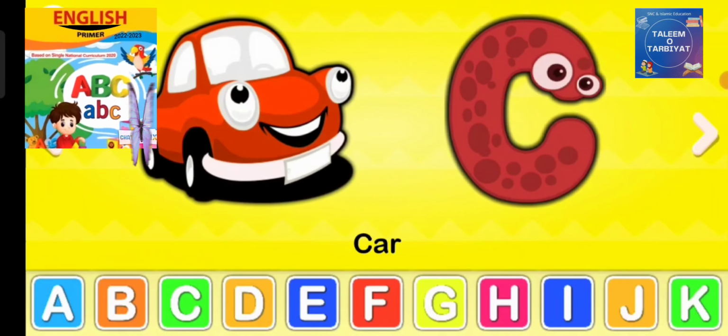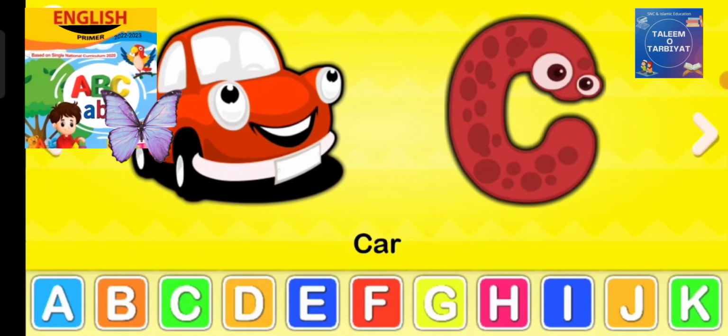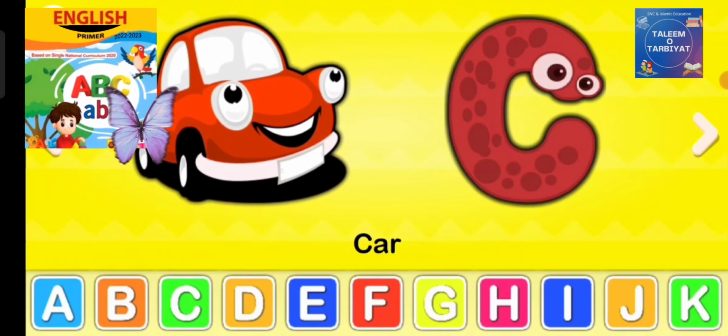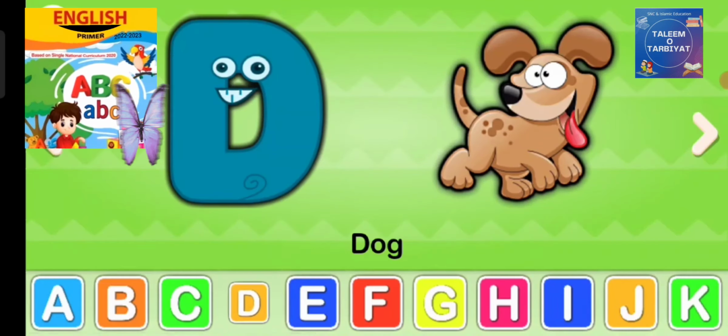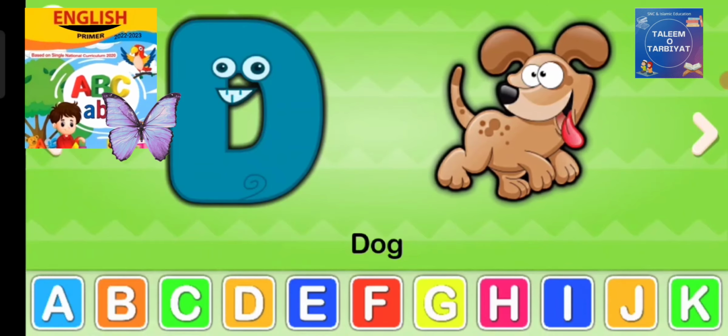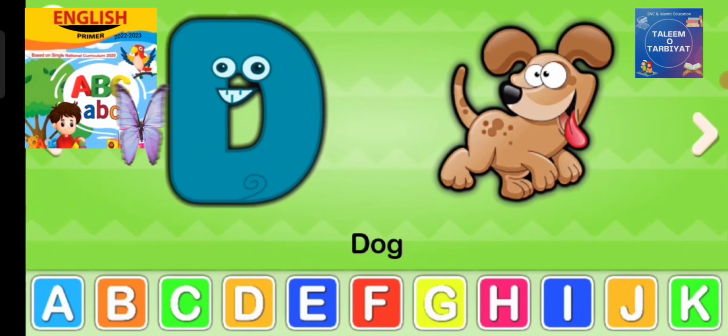What is the sound of this word car? C, car. What comes after C? D. Now what is the sound of D? Dog.